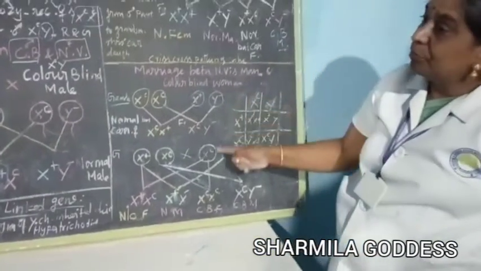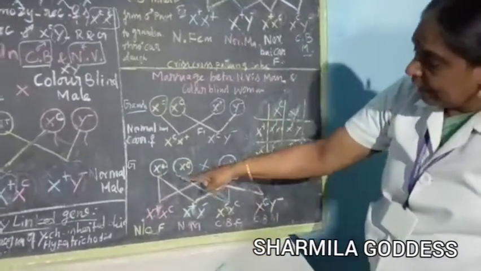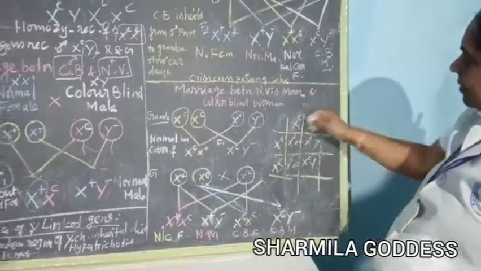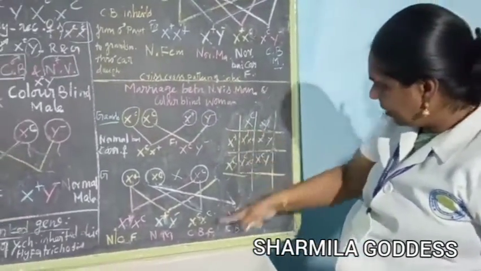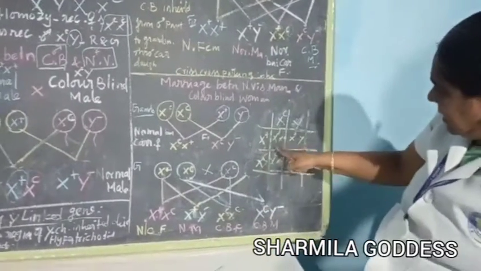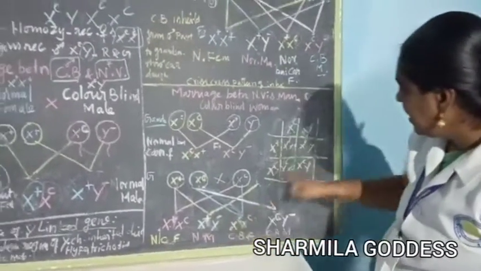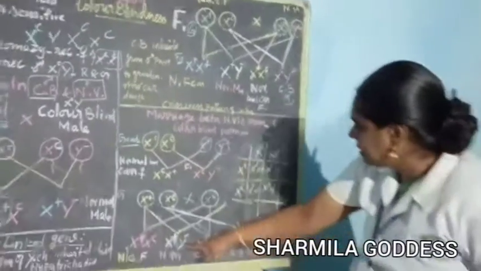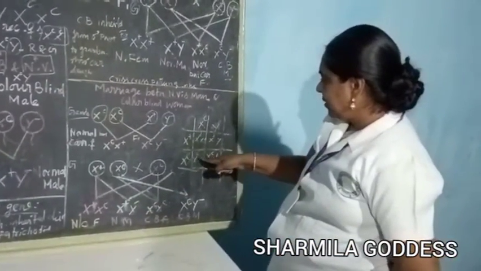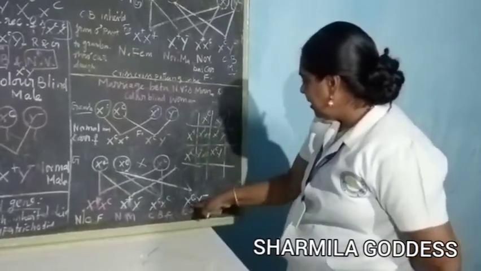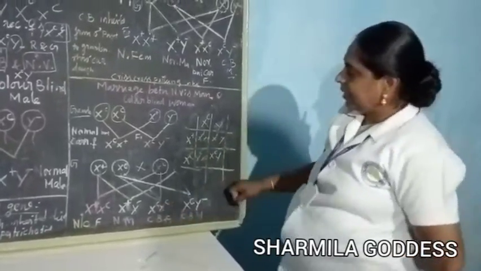So if you feel it is too difficult to understand like this, you draw this line, the Punnett board, and you can understand easily. The same you can get. You see X here, X XC. Now next X plus XC, then XC, XCY. All of them we can get here. That's all.